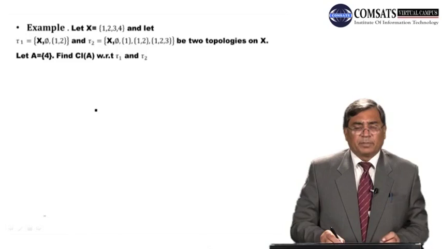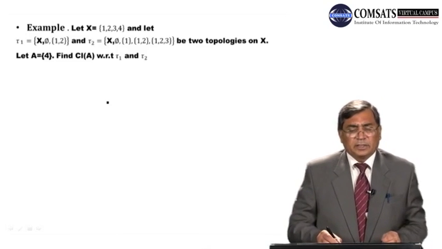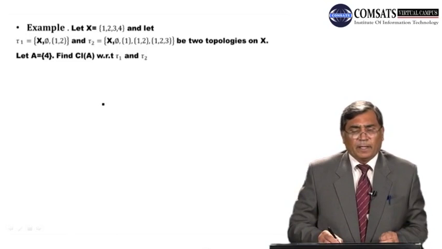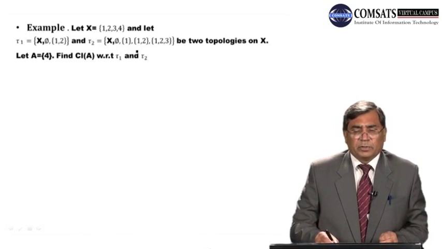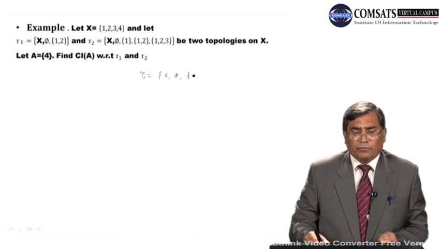Let's consider another example, dear students. Let X be equal to {1, 2, 3, 4}, and let Ta1 be a topology with the elements X, phi and {1, 2}. And Ta2 is another topology with the elements X, phi, {1}, {1, 2}, {1, 2, 3}. Be two topologies on X. So here you can notice that Ta1 is equal to {X, phi, {1, 2}}.